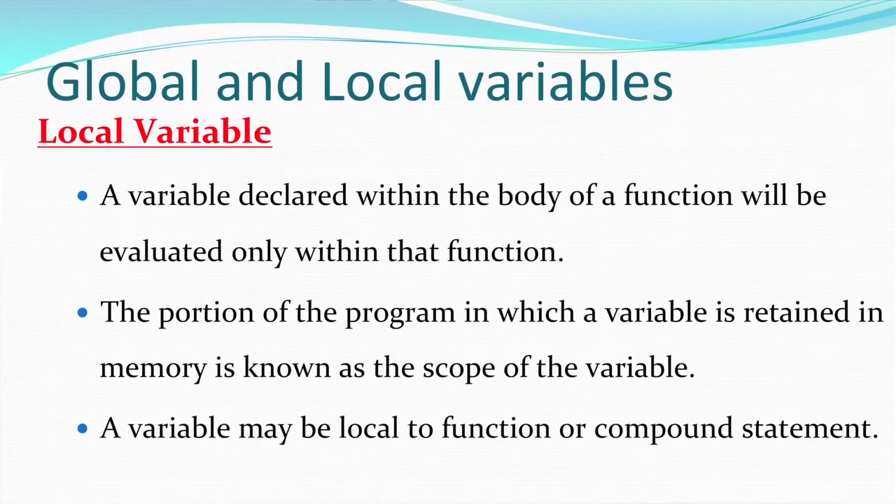Till now, you have been working with the main function. You have created variables inside the main function. You have processed them, displayed the output, and you have executed the program. Now, you will be working with multiple functions in the same program. You will declare multiple variables, some inside a particular function, some outside. So, a local variable is one which is declared or defined inside a particular function.